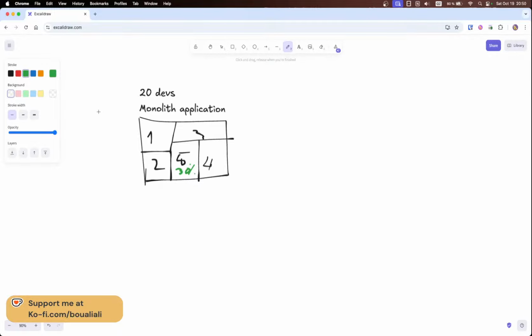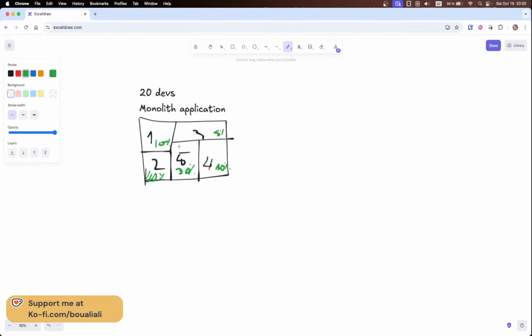So for example, when we send requests, 30% of them are going to module number 5. And let's say this one is 10%, this one is 5%, this one another 10%, and so on and so forth. All right, and maybe this one is receiving 40% of the traffic also.